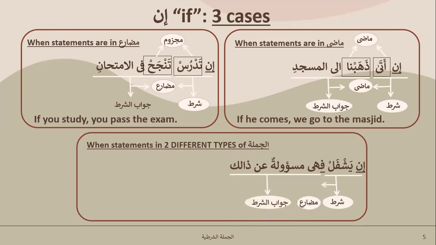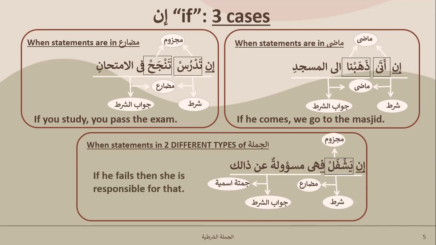And if you look at this, this is your mudare, and this one is jumla ismiya. It does not have a fail in it. The whole thing, hiya mas'ulatun anzale, she is responsible for that. It's jumla ismiya. So this is your mudare majzoom, and if he fails, that's a fail. She is responsible for that. I know the sentence is a little weird, but just to put the concept across, I have made these sentences. So just focus on the grammar. So if he fails, in Yashfal, if he fails, she is responsible for that.